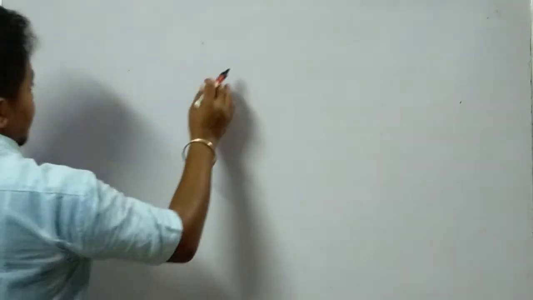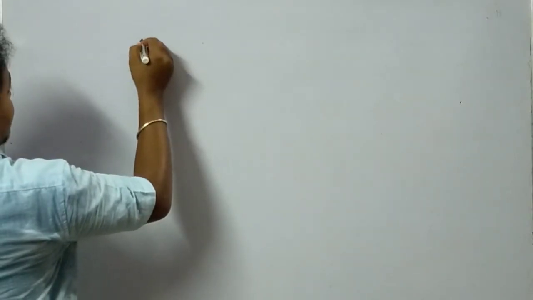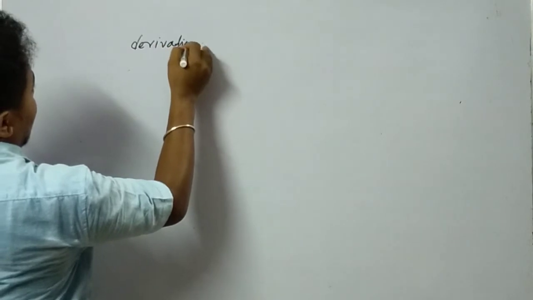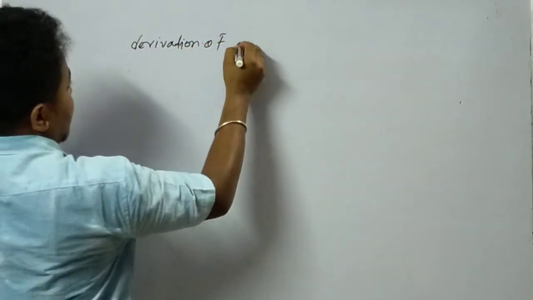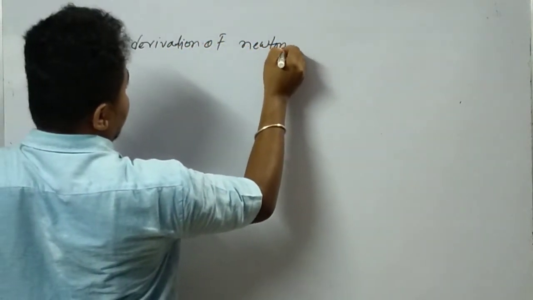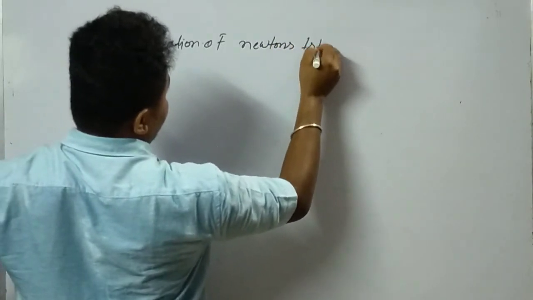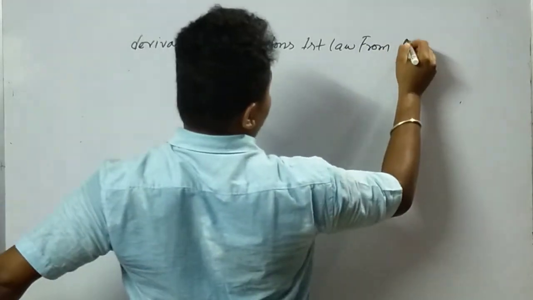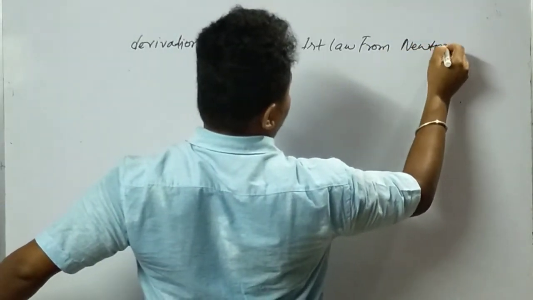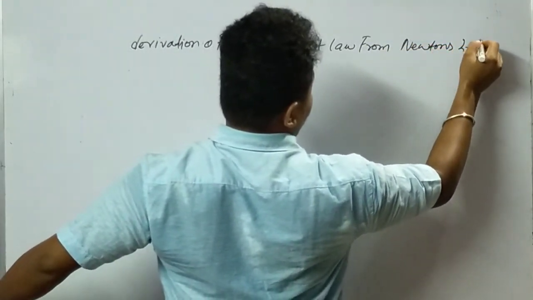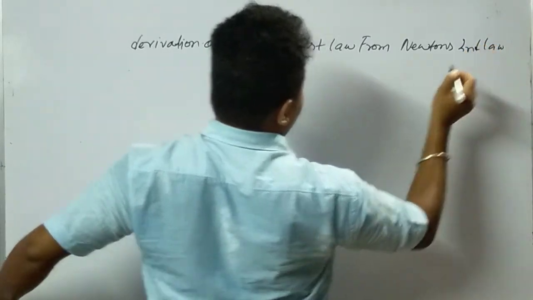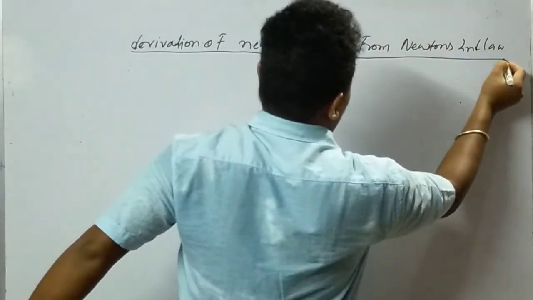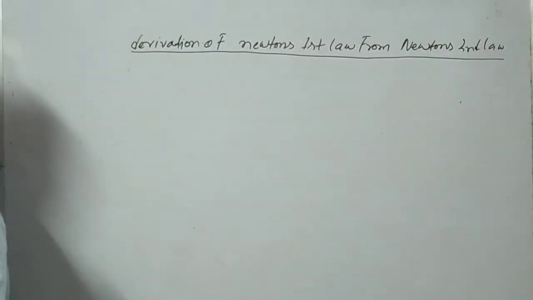So we can write: derivation of Newton's first law from Newton's second law. This you write down.